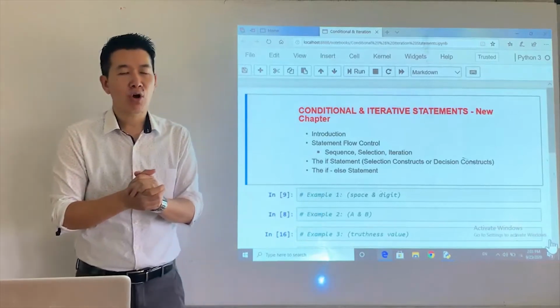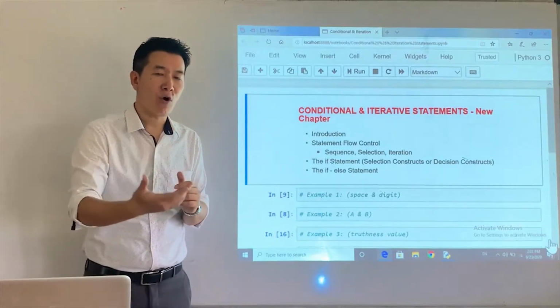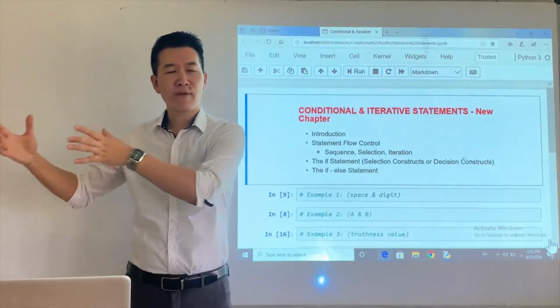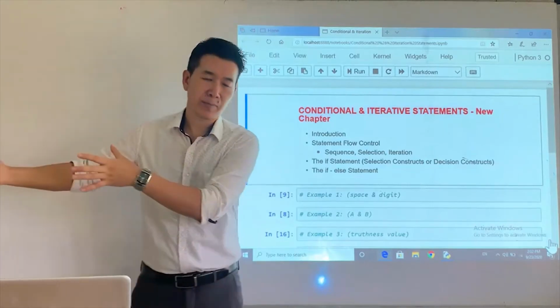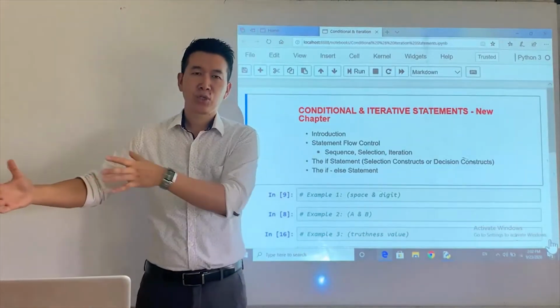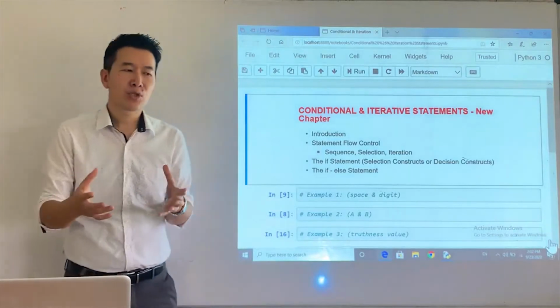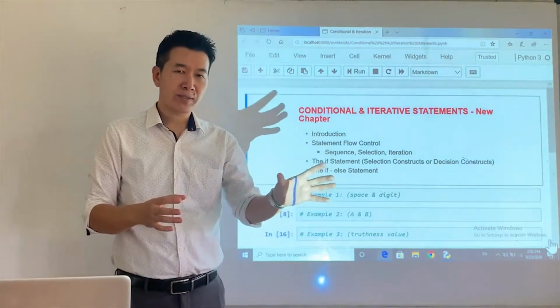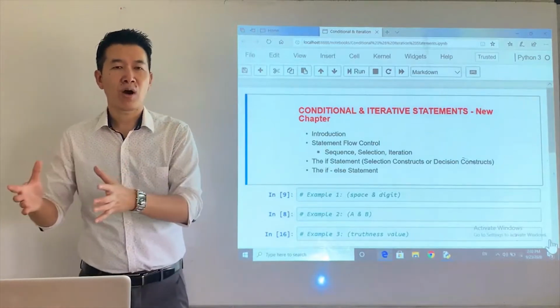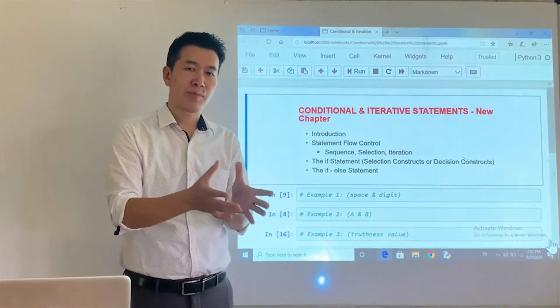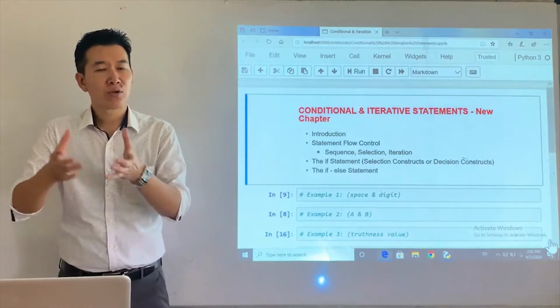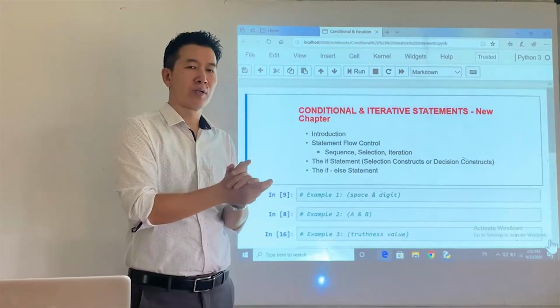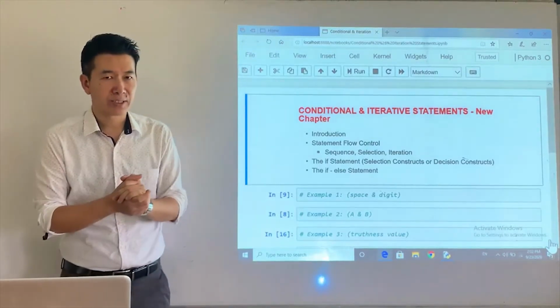If the condition or the test evaluates to false, another course of action or another set of statements is executed. It is similar to, let's say, if a traffic light turns red, you are instructed to stop. If it's a green light, then you are instructed to move on.